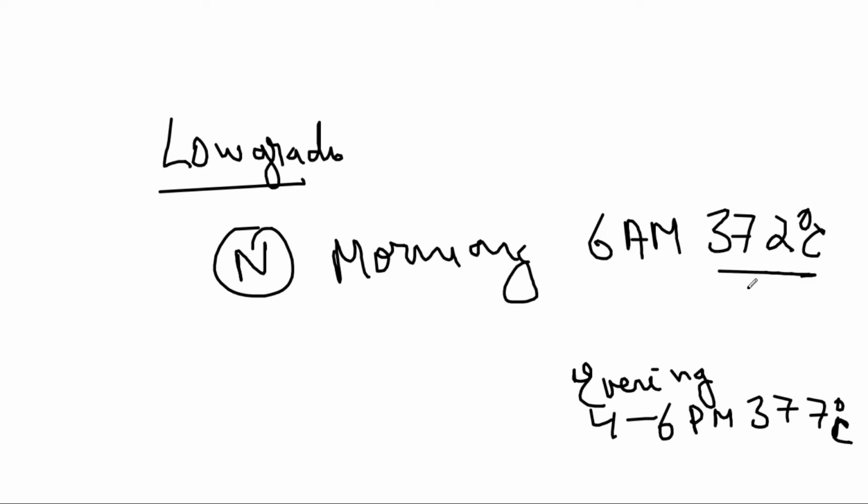So this is the normal circadian rhythm, a difference of 0.5 degrees Celsius between the times of day.